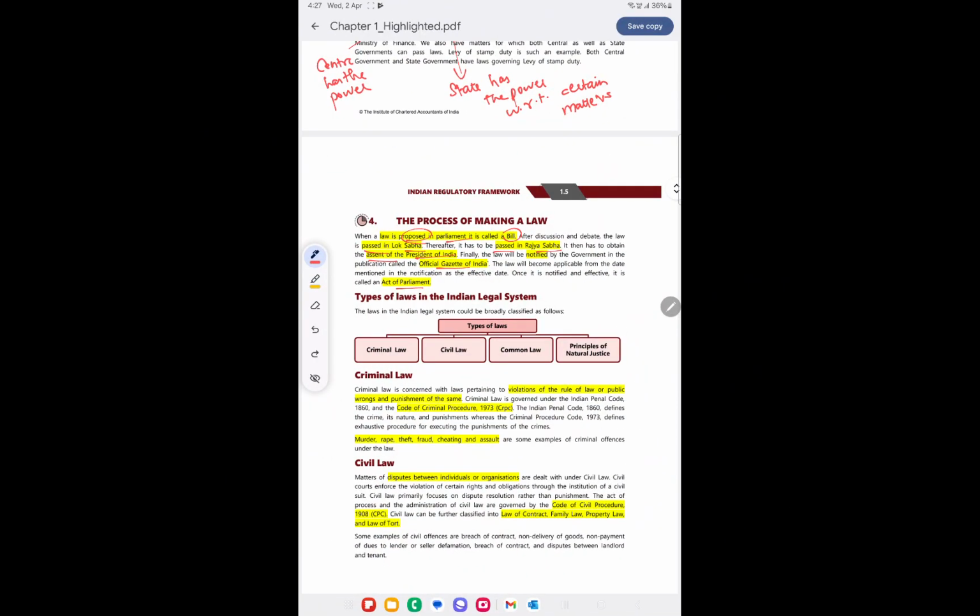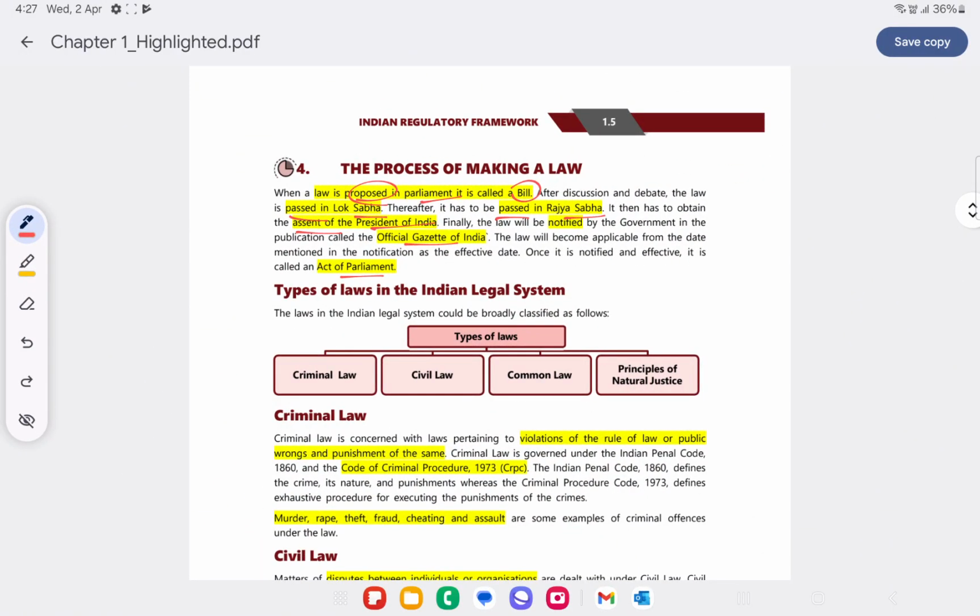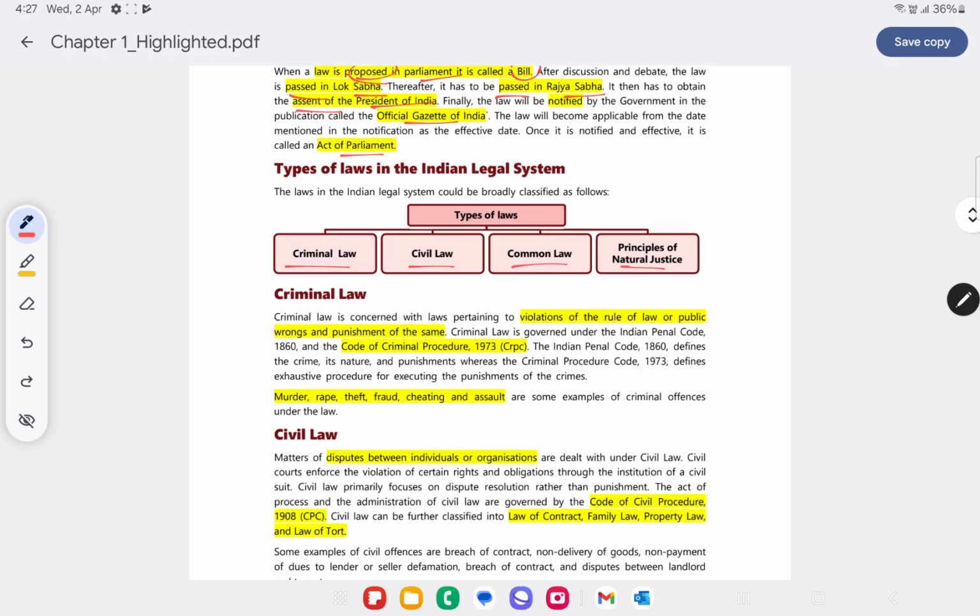Next thing is about types of laws in the Indian legal system. So what are the types of laws that we have? One is criminal law, the other is civil law, then common law, and then principles of natural justice. Now let's go one by one. First, what is criminal law? As the name suggests, it's for crime. It's for violation of the rule of law or public wrong and punishment for the same.